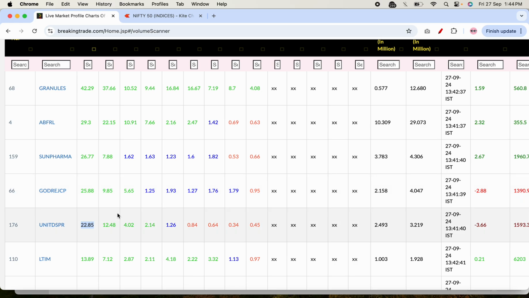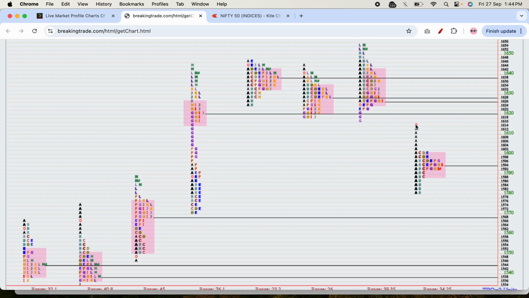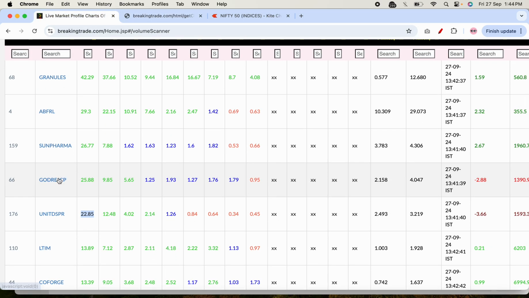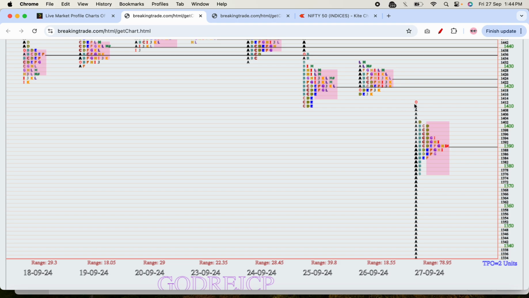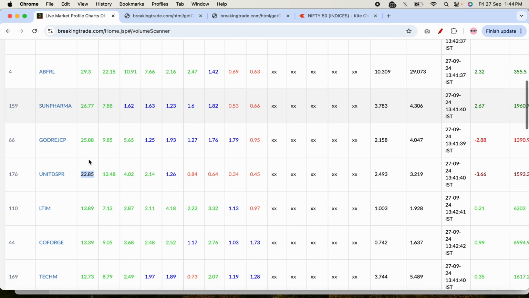And it has also fallen. If I click on this United Spirits chart, you can see from the O to A period it has done a good movement, and now it is trading in this range. Similarly, if I open Godrej CP, you can see again in the A period it has done a good movement. So when the volume is too large in the opening itself, there are good chances that the stock does a good movement into the A period, and then it may just rotate in the A period, and later on it may do some movement.